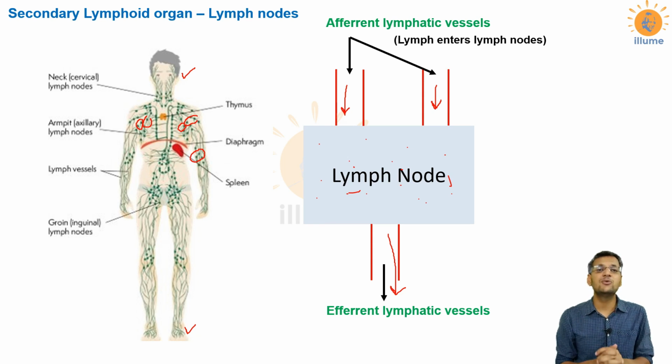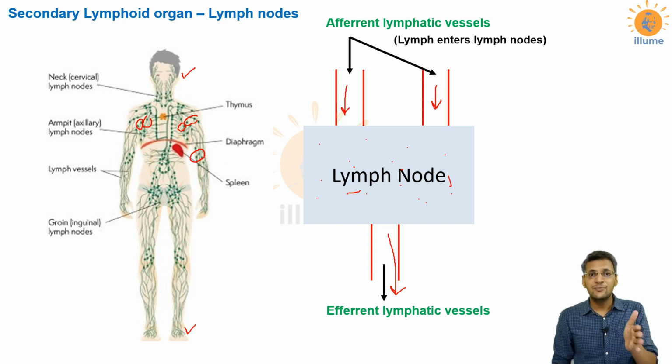These lymphocytes would act on all of them: on toxins, pathogens, antigens, and dead cells, and they will clean them up. So basically the lymph node acts for the purification of lymph that runs through your lymphatic vessels. And we very well know the lymph from the lymphatic vessels would ultimately reach the vein, that means would